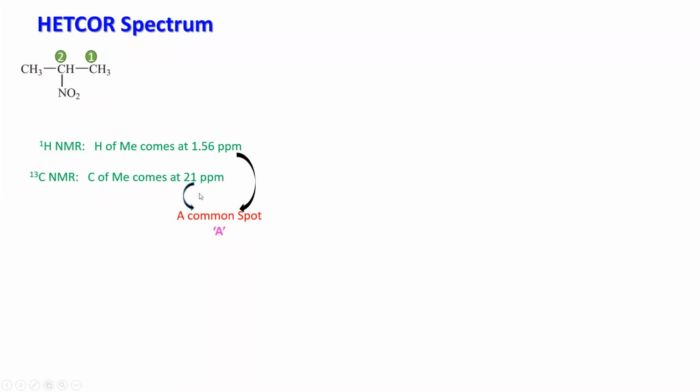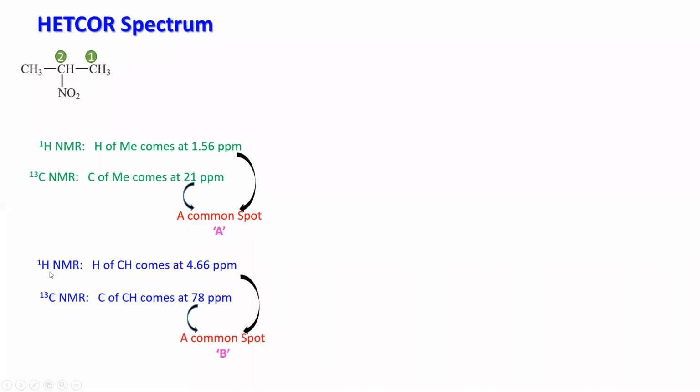If you extrapolate from these two values, they will meet at a position, and there you will get a spot. Similarly, for CH the proton chemical shift is around 4.66 in the proton NMR, and the corresponding carbon is at 78 ppm. Those two will meet at a place where you will see a spot.